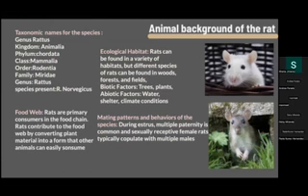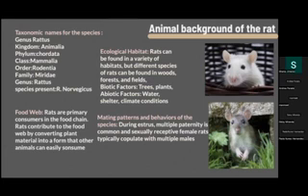norvegicus. The food web for rats: they are primary consumers in the food chain. Rats contribute to the food web by converting plant material into a form that other animals can easily consume.